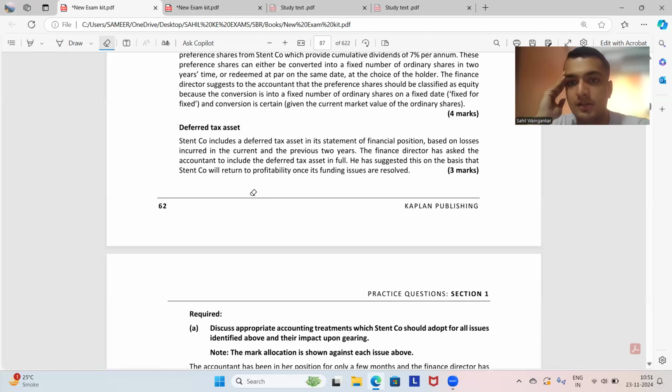In the current scenario, the finance director has asked the accountant to include the deferred tax asset in full. This does not clarify whether the company is going to earn profits or not in the future, and if yes, then what will be the amount of profitability that the company can earn. The presence of unused losses is a huge evidence that the company would find it difficult to enter into the profit stage sooner.